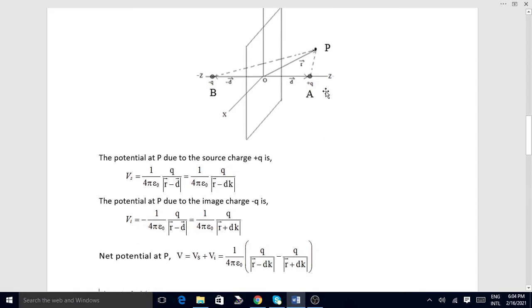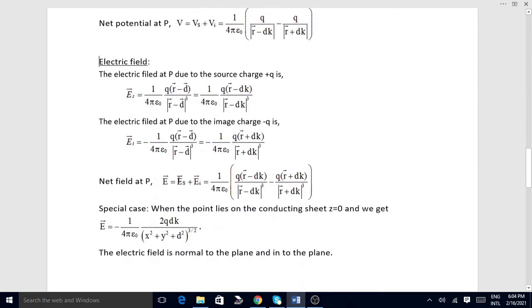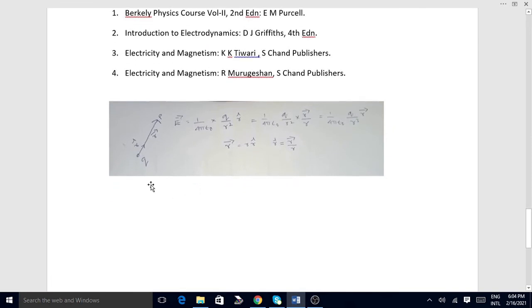The next step is to calculate the electric field at P. For that also, we take separate fields: the field at P due to plus Q charge and the field at P due to minus Q charge. See this example. Here is a point charge Q, and the point P has a position vector R. Position vector R gives the point P.